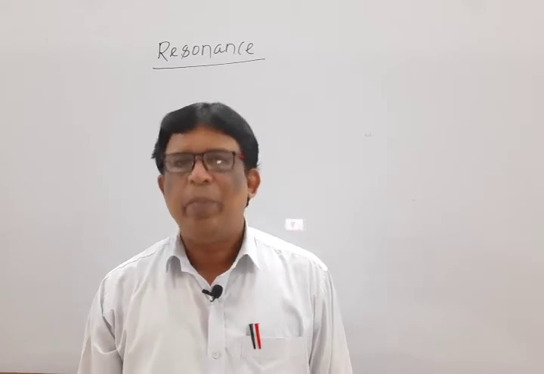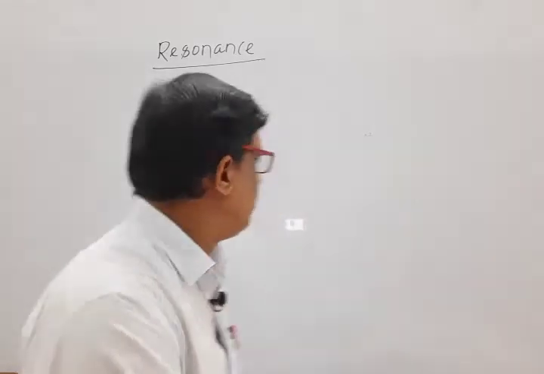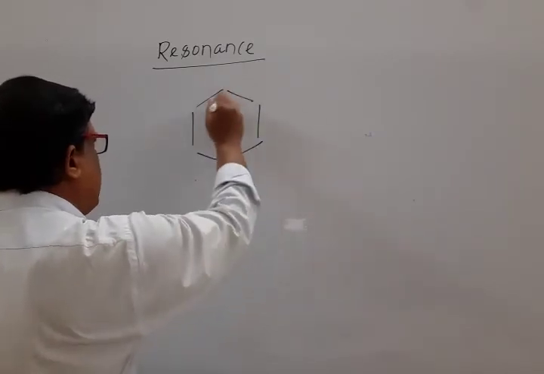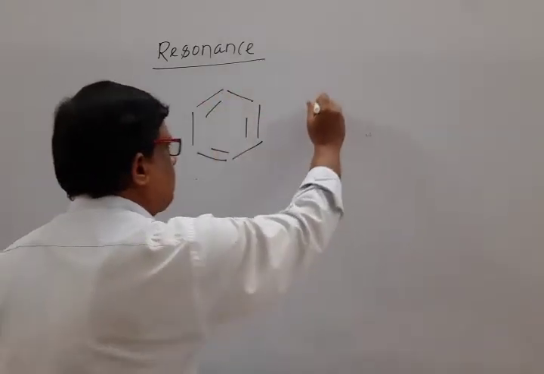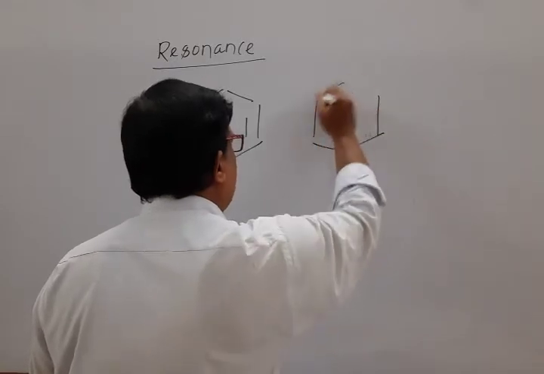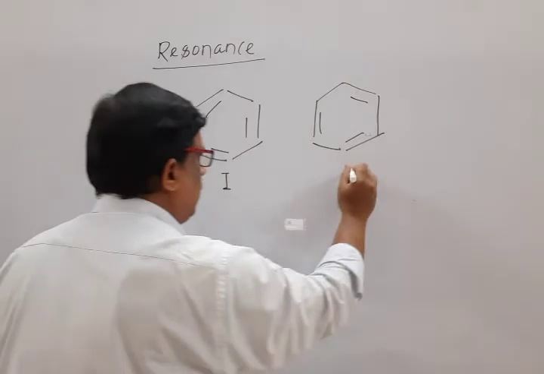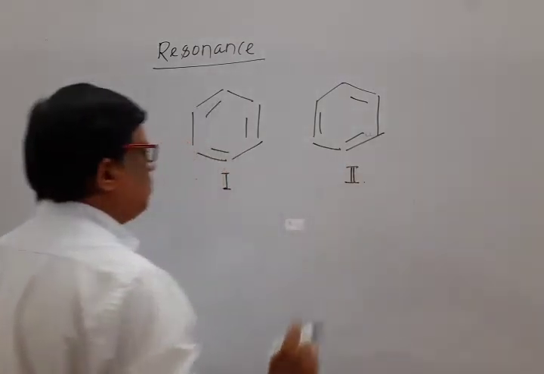For example, mark that, benzene. For benzene, I write two structures. It is the bond line notation for benzene given by Kekulé. It is known as Kekulé 1, it is known as Kekulé 2.